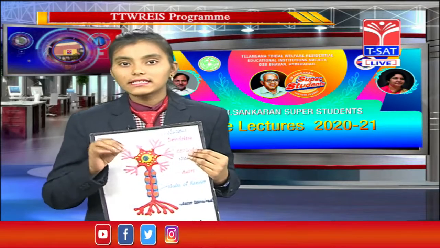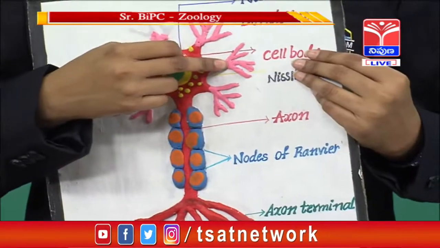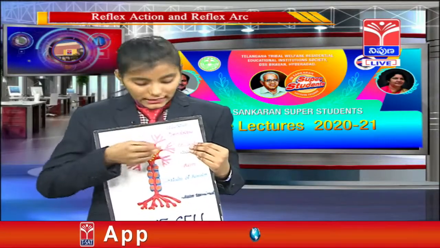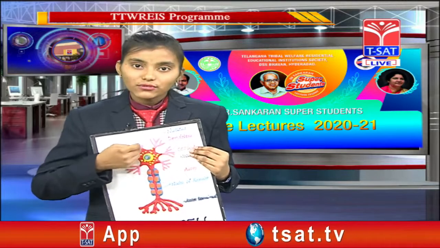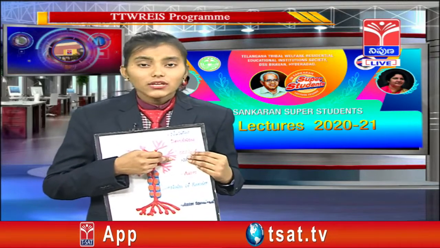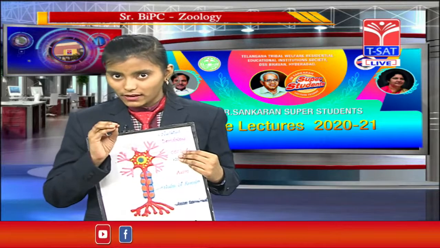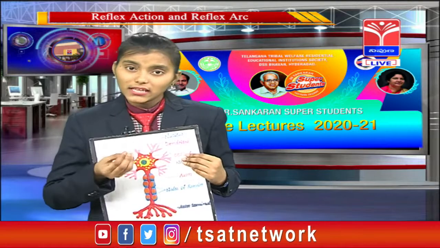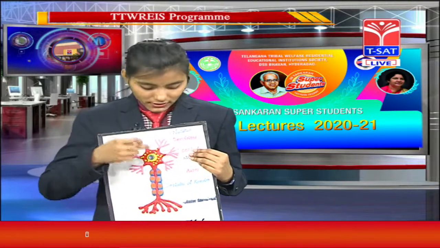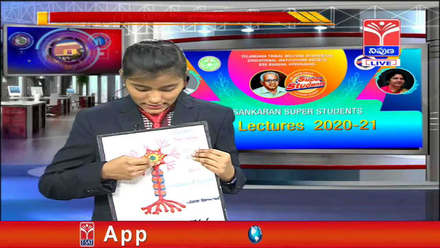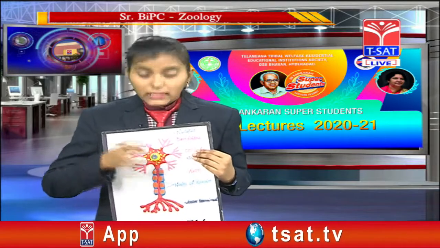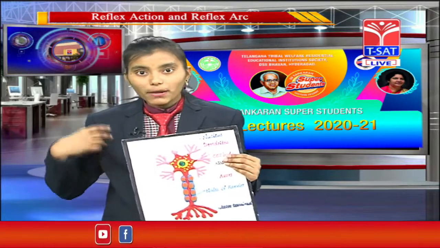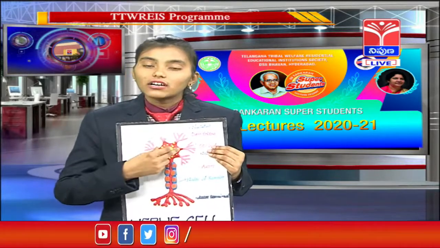Now let us briefly discuss the dendrites. What is meant by the dendrites? The dendrites are a short fiber like structure, and the nissl granules are present in these dendrites. So we can say that the dendrites are small fibers which are short in size, and the main function of the dendrites is to receive the signals from body parts to the cell body.